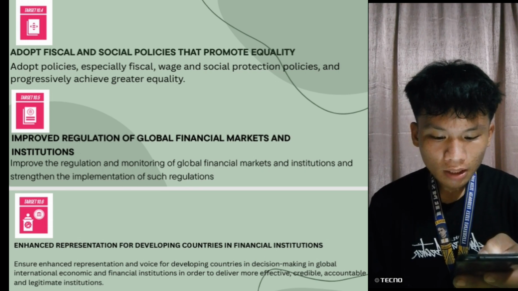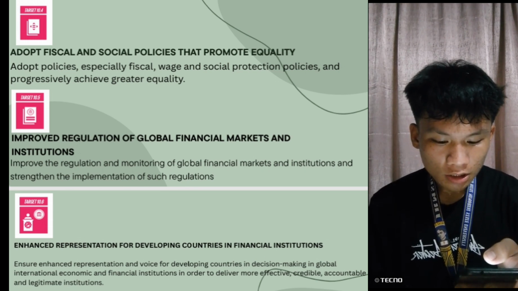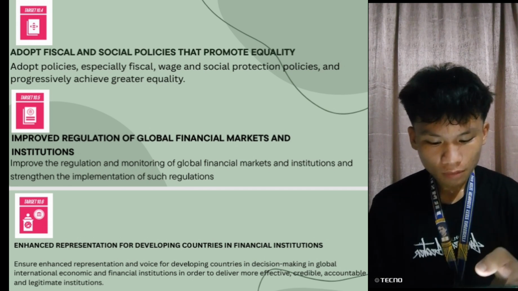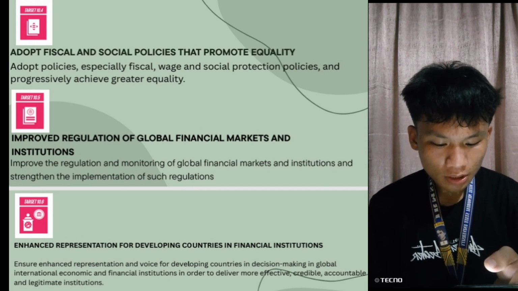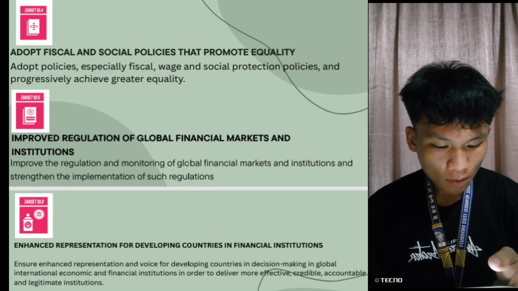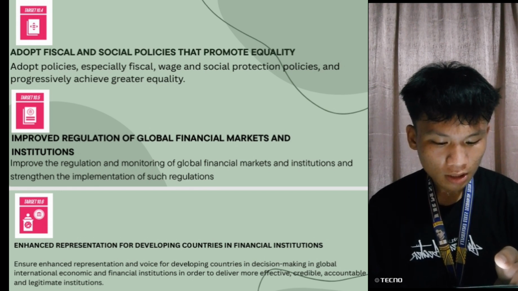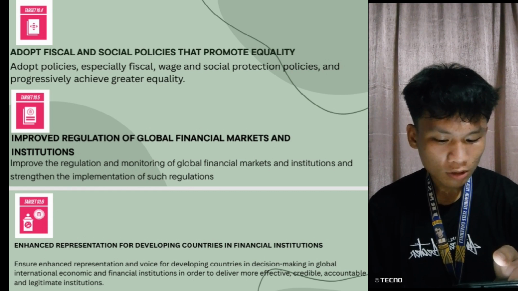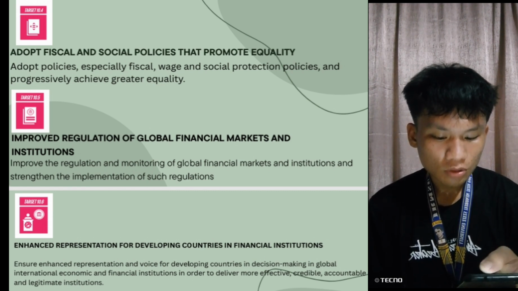Next is Target 10.6, enhance representation for developing countries in financial institutions. Ensure enhanced representation and voice for developing countries in decision-making in global, international, economic, and financial institutions in order to deliver more effective, credible, accountable, and legitimate institutions.